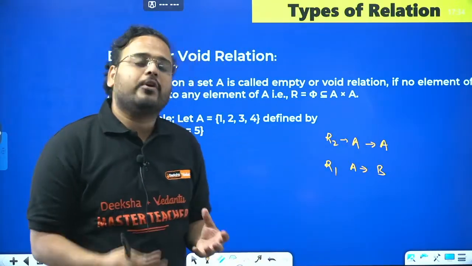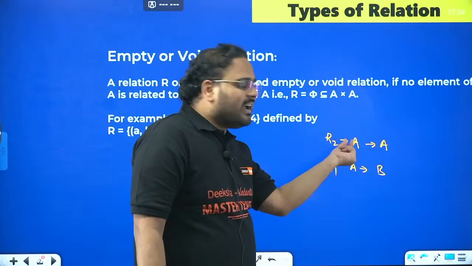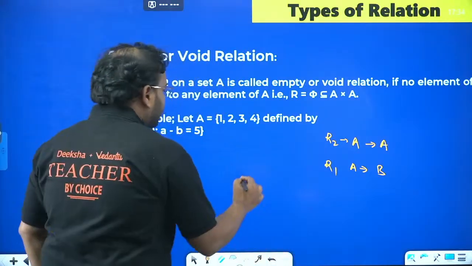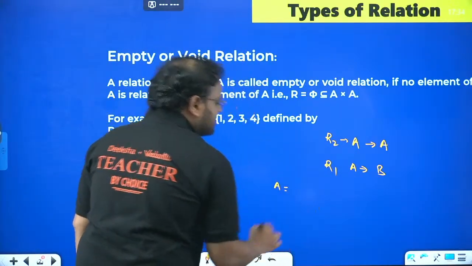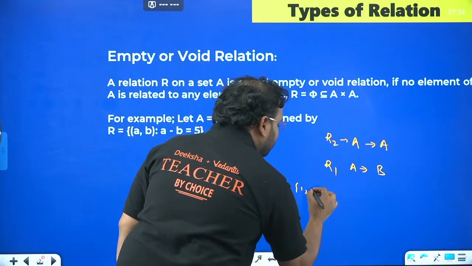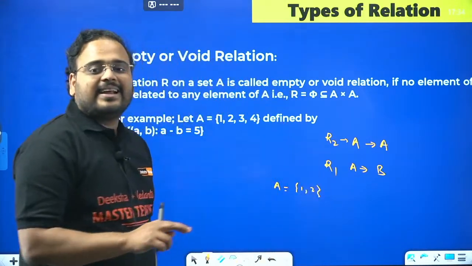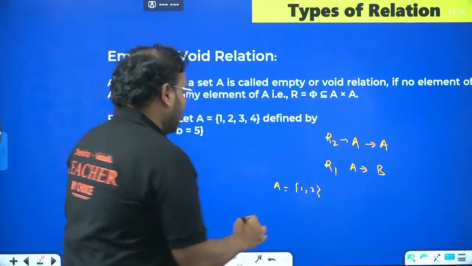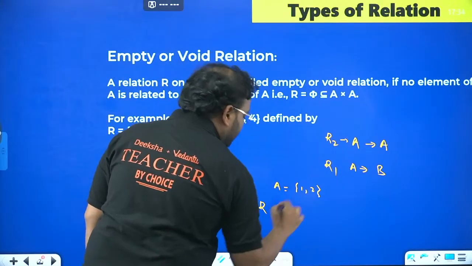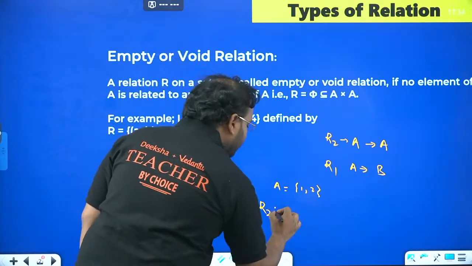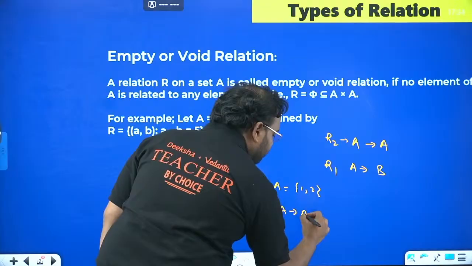So what is the relation going to be? You take the elements of set A. For example, if I take set A as having the elements 1, 2, and I'm defining a relation, let's say R2, from A to A.